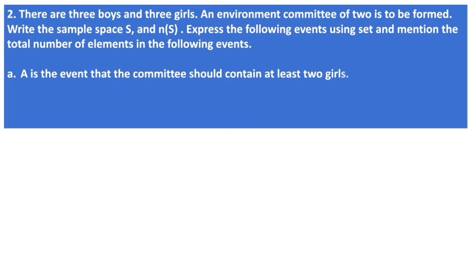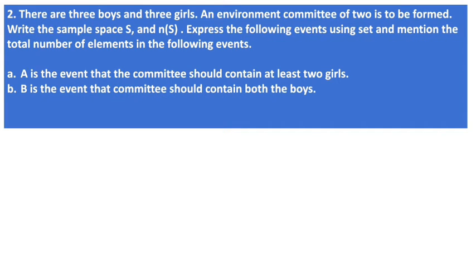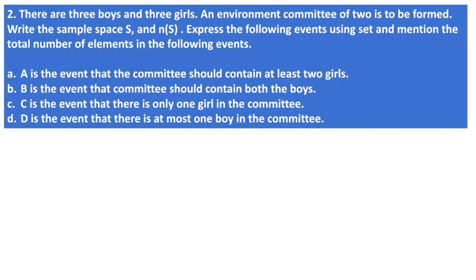A is the event that the committee should contain at least 2 girls. B is the event that the committee should contain both boys. C is the event that there is only one girl in the committee. And D is the event that there is at most one boy in the committee.